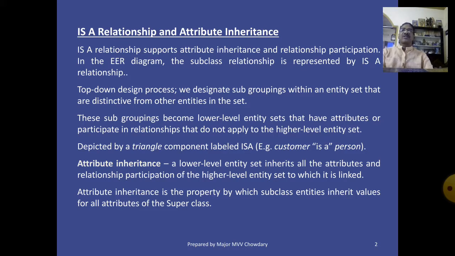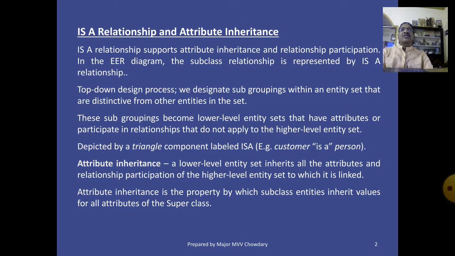Example: customer is a person. Attribute inheritance: a lower level entity set inherits all the attributes and relationship participation of the higher level entity set to which it is linked.